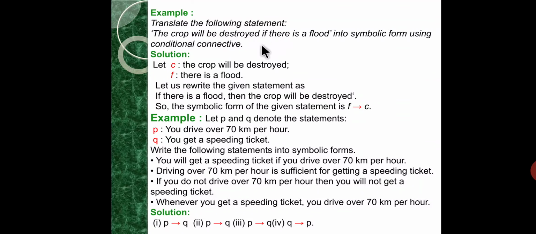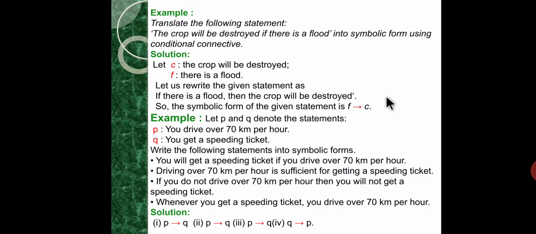So the solution is, the statement can be written in atomic statements. The crop will be destroyed. When will it be destroyed? If there is a flood. So let us rewrite the given statement as: if there is a flood, then the crop will be destroyed. So the symbolic form of the given statement is F implies Q.